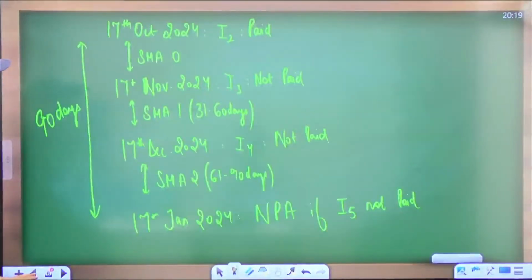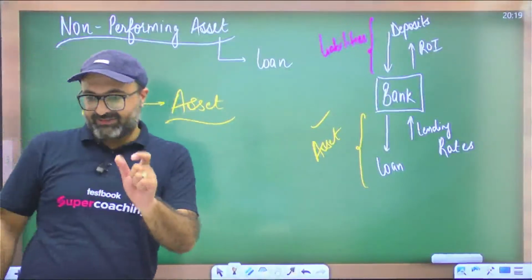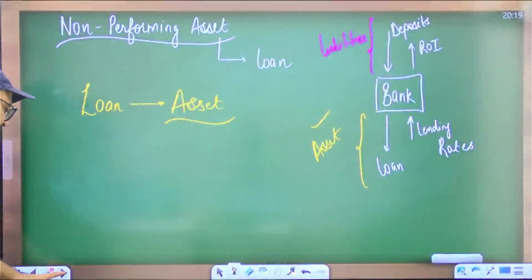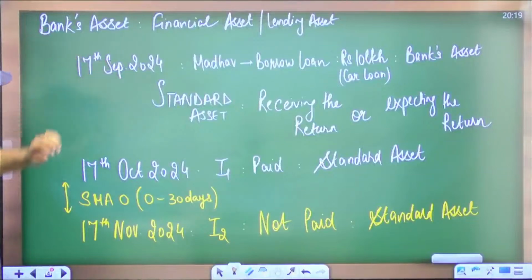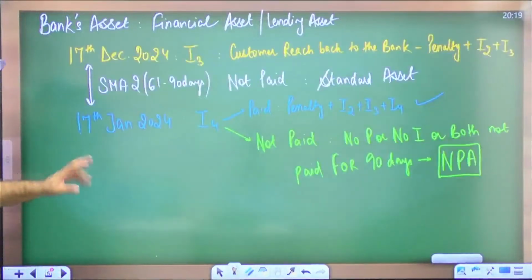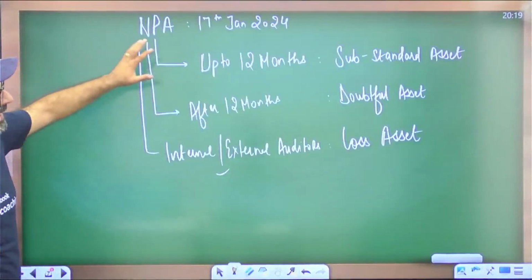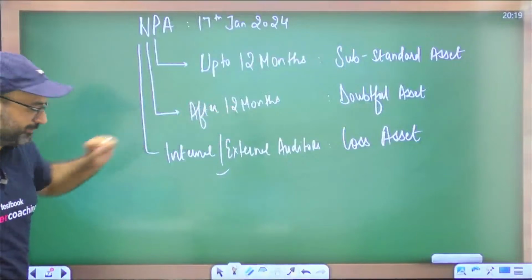All these points are clear? If all these points are clear, just give me yes, sir. Why we say non-performing asset? Why we use word asset with respect to loan? That is clear. Second is how we categorize the bank's asset. Standard asset. After standard asset, we declare the loan as NPA. Once it is declared as NPA, then it is further categorized as substandard asset, doubtful asset, and loss asset.